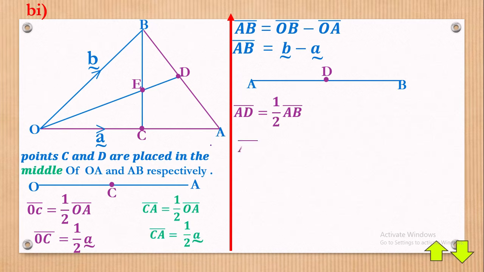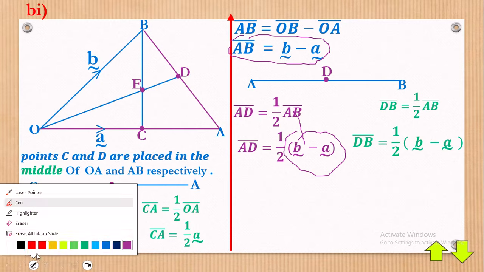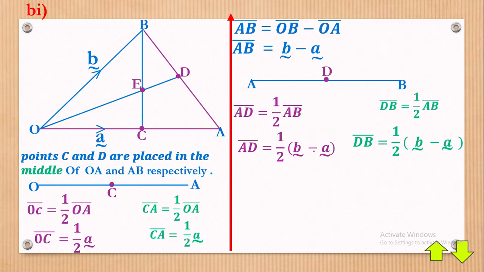Then let's substitute in, but remember AB from here, AB is b minus a. So where it is AB, you put vector b minus vector a. Next, DB is equal to a half AB again. Then we shall say DB is equal to a half, brackets, b minus a vector. Now, what you must know is that I'm first of all breaking down the diagram so that you understand it.